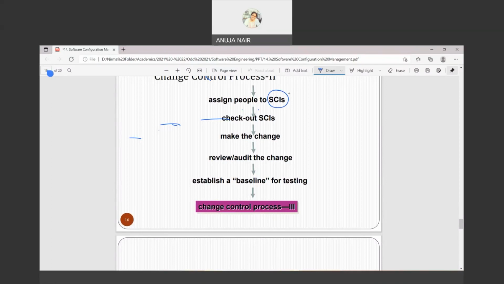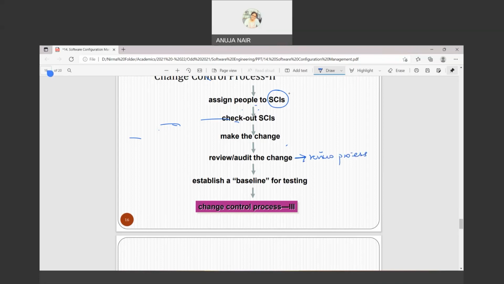So check out the SCIs. Then make the change, right? So after you have checked out the SCIs, that these SCIs are subject to change, make the change. After making the change, review or audit the change. So this is the review process that I was talking about, the formal review process.